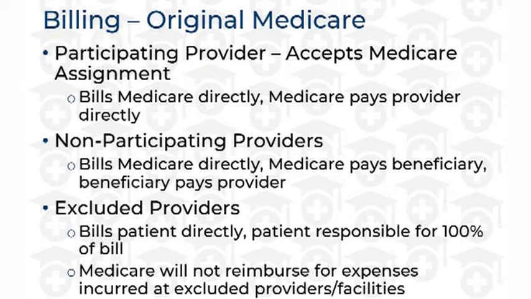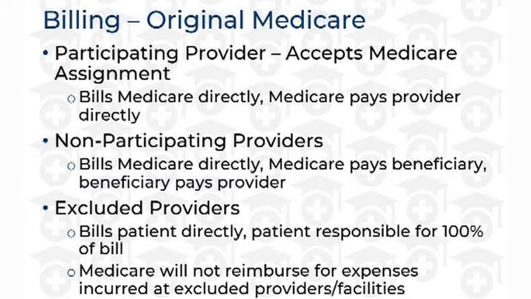A non-participating provider accepts Medicare clients, but they do not agree to accept Medicare's limit for services. They are allowed to bill up to 15% higher than Medicare's approved amount. These providers will bill Medicare directly, but Medicare will pay the beneficiary, and it's the beneficiary's responsibility to pay the provider. There are also excluded providers that do not participate and are unable to bill Medicare for any services.